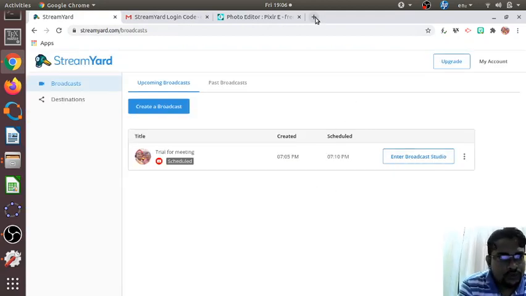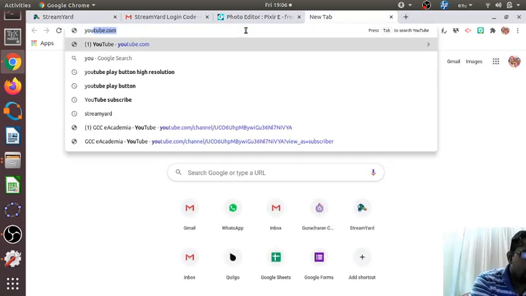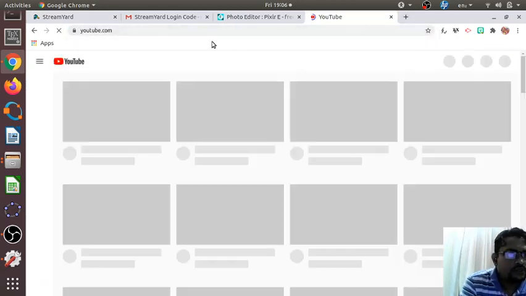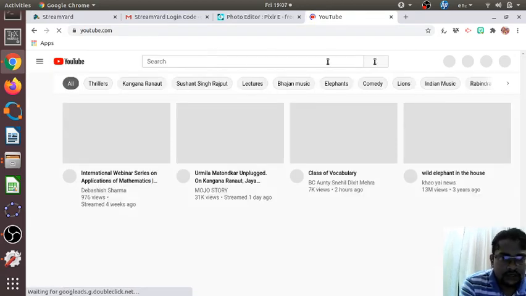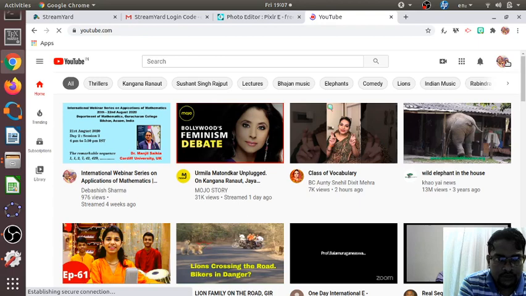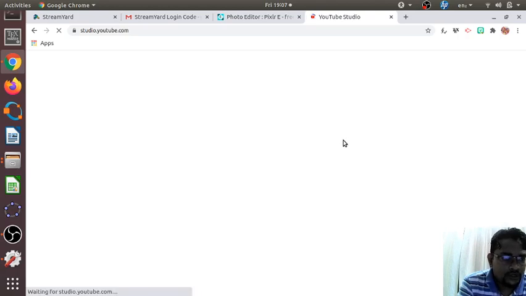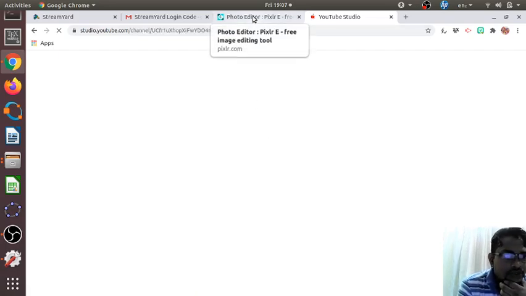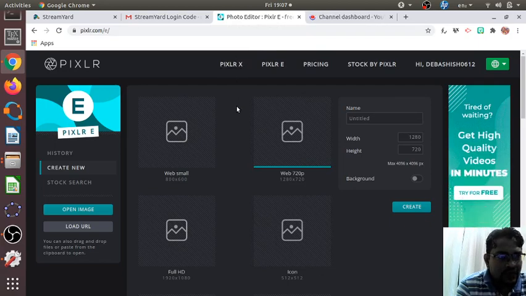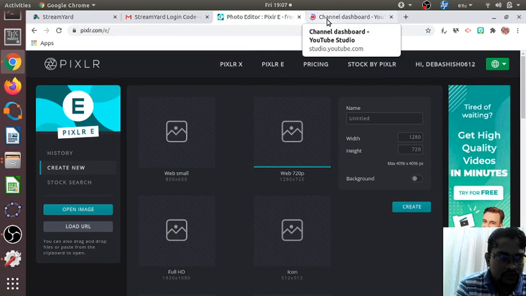Now suppose you want to change the options in your YouTube. There are several options. Particularly it's better to deal with the comment section, because by default it will allow all comments to appear. It might happen that somebody is giving some objectionable comments as well, so we need to filter those comments. That's why you go to your YouTube Studio and there you can change those options. Before you go live with any program, make sure you do this, to avoid embarrassment in the live session.